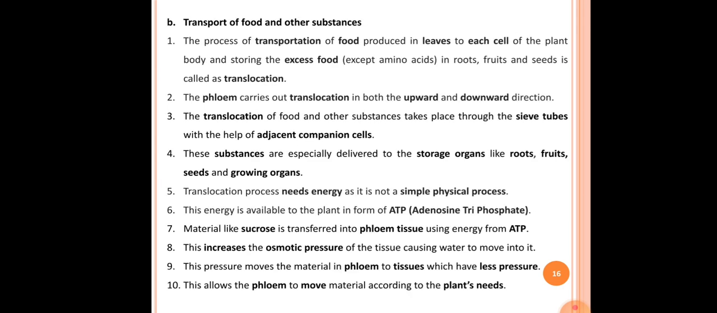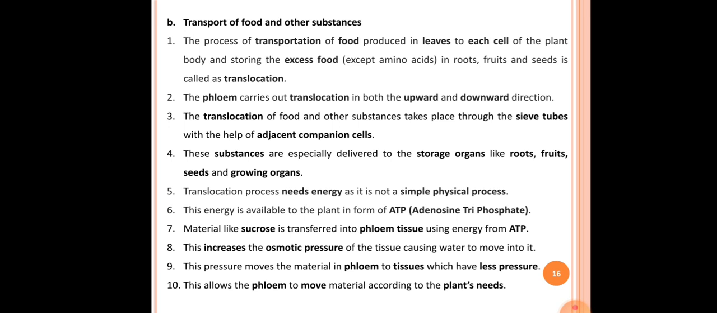The next slide, our next point, is transportation of food and other substances. In that, the first point is: the process of transportation of food produced in leaves to each cell of the plant's body and storing the excess food in roots, fruits and seeds is called translocation. Translocation means the transportation of food from the producer site to different parts of the plant.